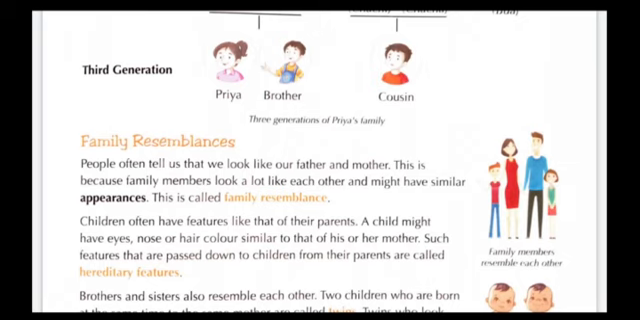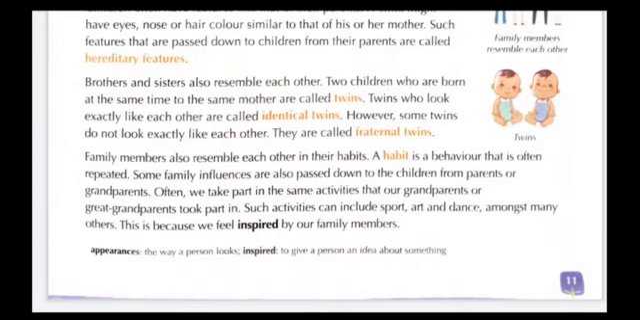So, according to the paragraph, students, people often tell us that we look like our parents or family members. This is all because we share some characteristics with our family members which makes us similar. So children often look like their parents or family members. A child might have eyes, nose, hair color similar to his or her parents or a family member. Such features that are passed down to children from their parents are called hereditary features. Now move on to the next.